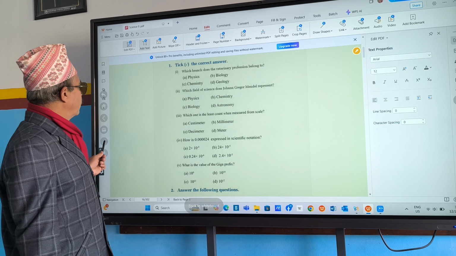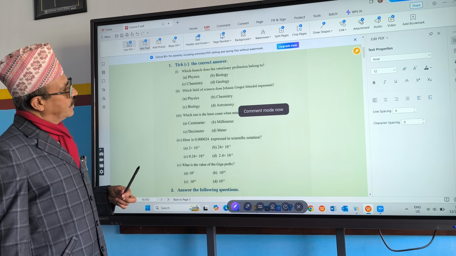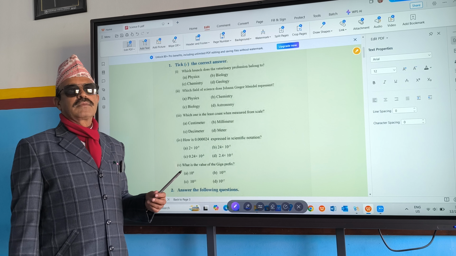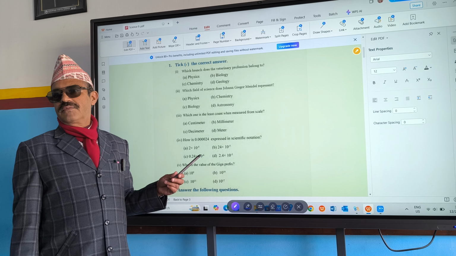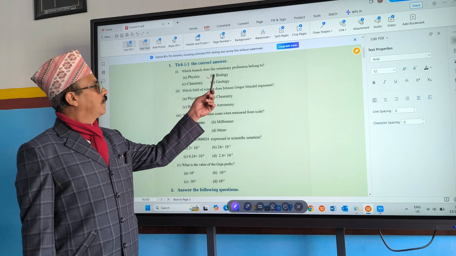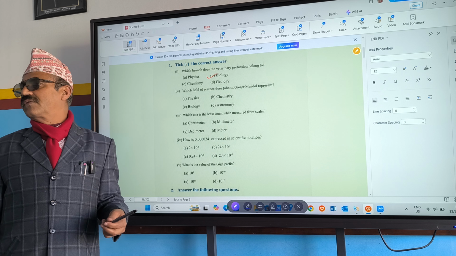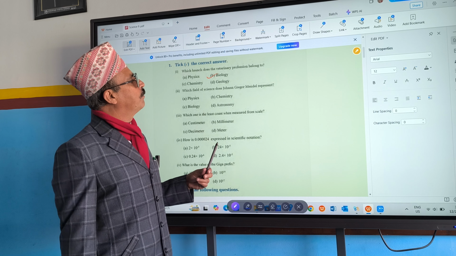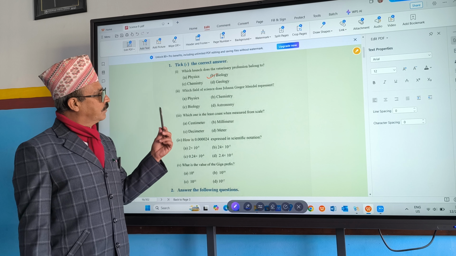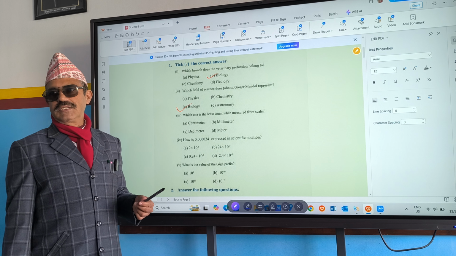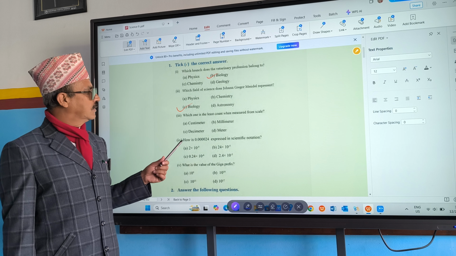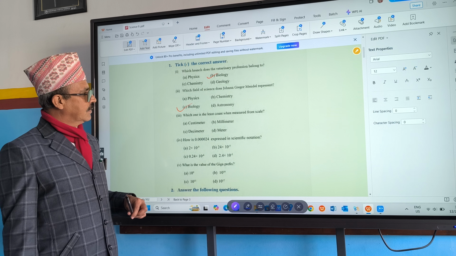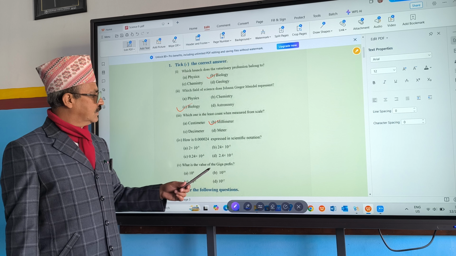One, let's take. Which branch does the veterinary profession belong to? That is biology, right? Veterinary is connected with animals. Which field of science does Johann Gregor Mendel represent? He belongs to biology because he has done experiments on heredity. Which one is the least count when measured from a scale? Millimeter. That's right.